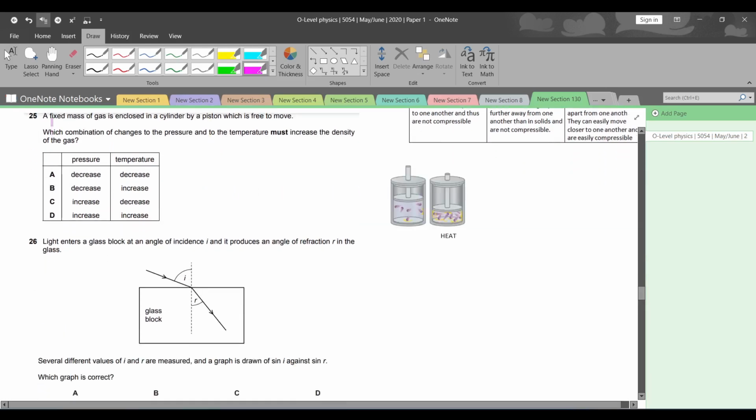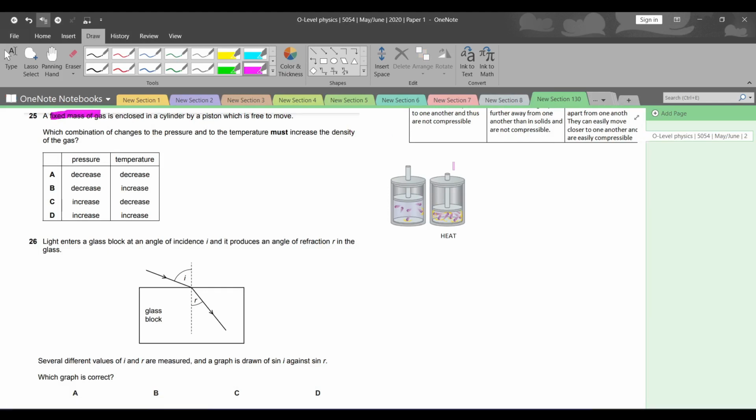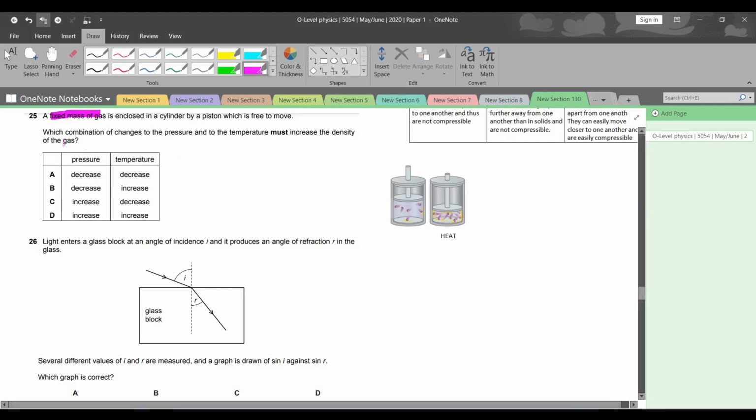Question number 25. A fixed mass of gas is enclosed in a cylinder by a piston which is free to move. First of all, we can see that the mass is fixed. मतलब एक सिलेंडर के अंदर अगर 5 पार्टिकल्स हैं तो none of the particles will be added और ना ही पार्टिकल्स कम होंगे, ना ही ज्यादा होंगे ना ही कम होंगे. And second of all, the piston is free to move. So depending on certain factors, मतलब जैसे कि हीट हो गया, प्रेशर हो गया, the piston will go up and down. ठीक है?